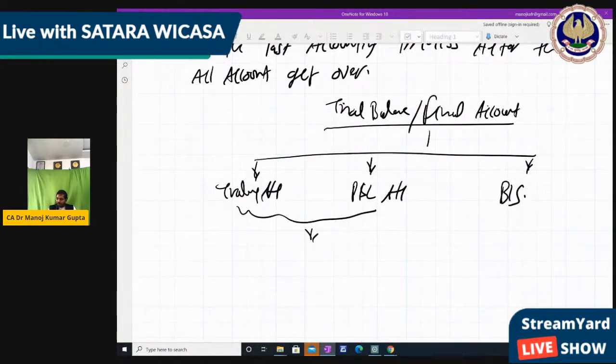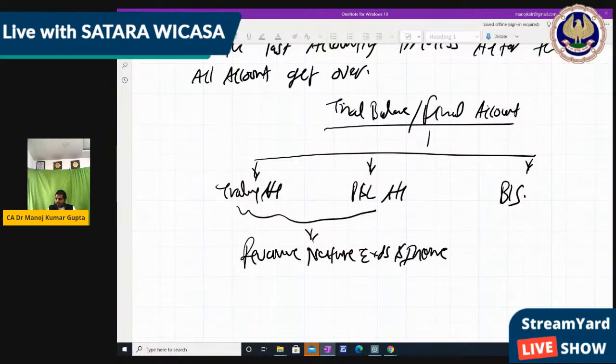What we include here is all revenue nature expenses and income which are going to be written off in the same year. Like salary we had paid for this year, that is an expense of this year. But if any salary is outstanding, or any salary is prepaid, which is used in the next year, that will be transferred to the balance sheet. So any capital nature balance